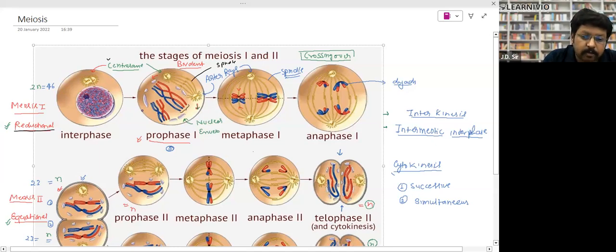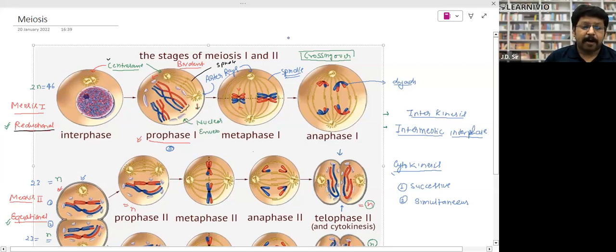You can see. Now, at the same time in prophase, what is happening? You can see exchange of part of chromatid is taking place. The blue chromosome is taking part of the red chromosome, and the red is taking part of the blue, right? Means they are exchanging their genetic material. This process is called the crossing over process. So in mitosis, crossing over does not take place, means exchange of part of chromosome does not take place in mitosis, but in meiosis, exchange of part of chromosome is taking place. Here crossing over is taking place.